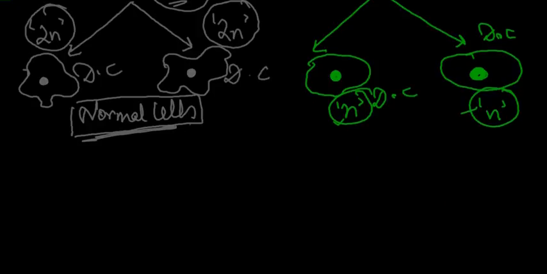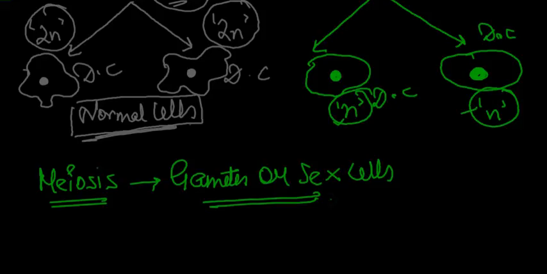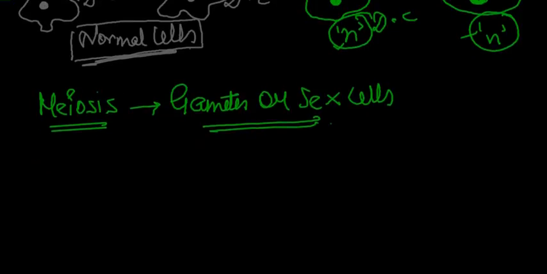And this meiosis cell division takes place in the gametes or sex cells of the body. It does not take place in the general cells of the body. A very good example is the sperm and the ovum. You know that. Suppose you have a sperm.